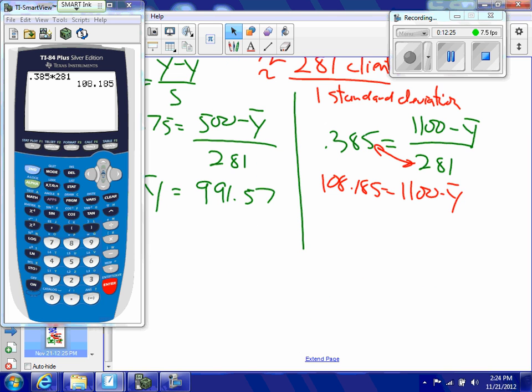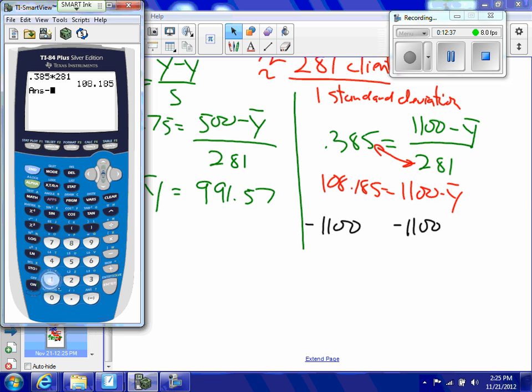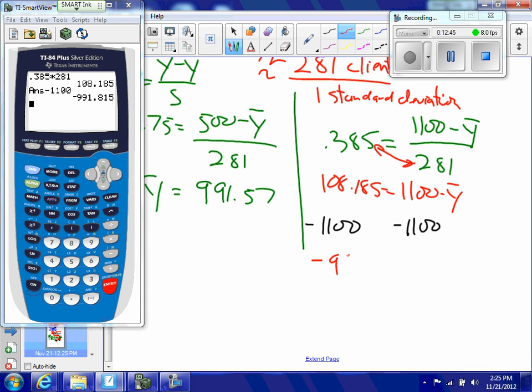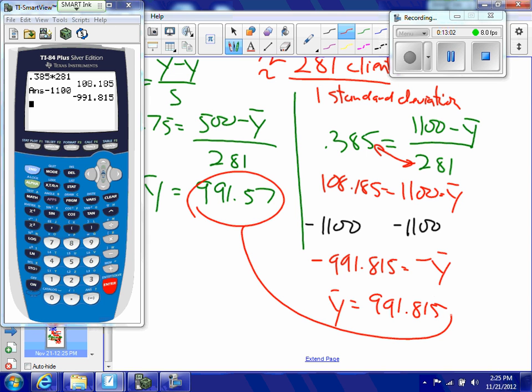So what I'll do here is I will subtract 1100 from both sides. So 108 minus 1100, negative 991.815 equals negative y bar, because it was a minus y bar, and when I make those both positive, I get y bar is equal to 991.815. Close enough to that. That's how I solve this problem.